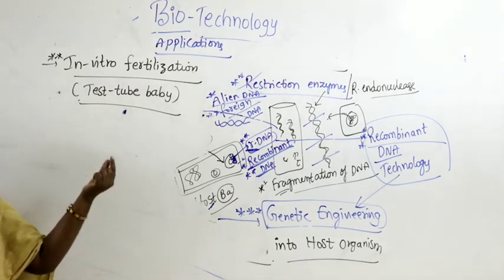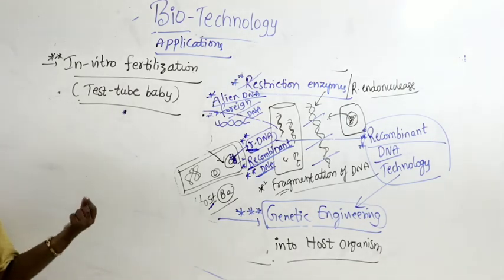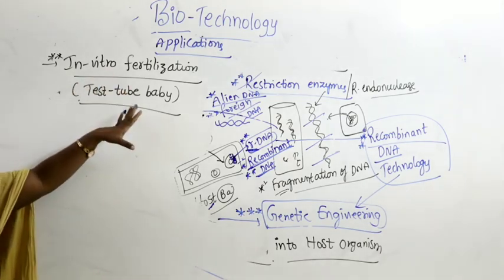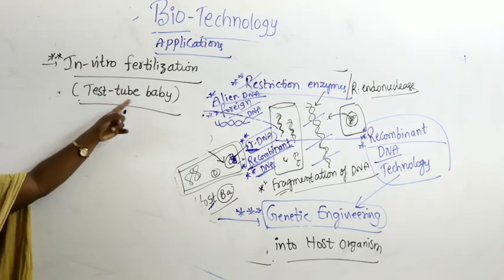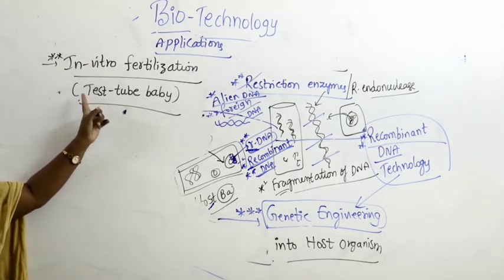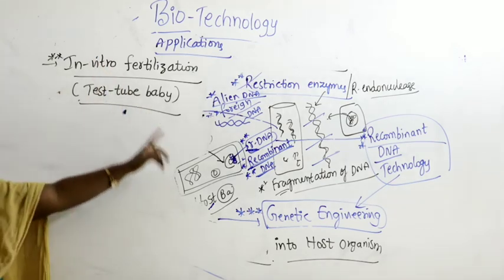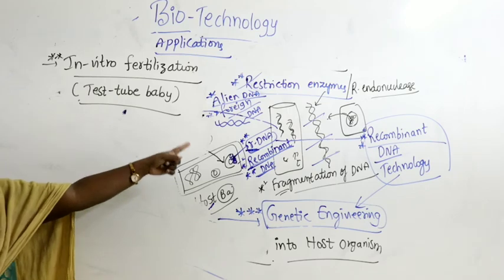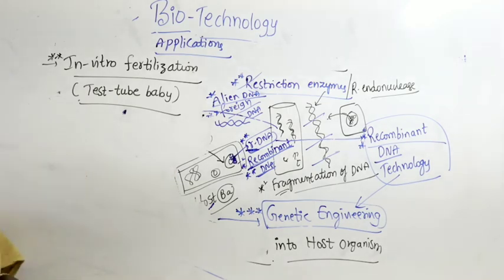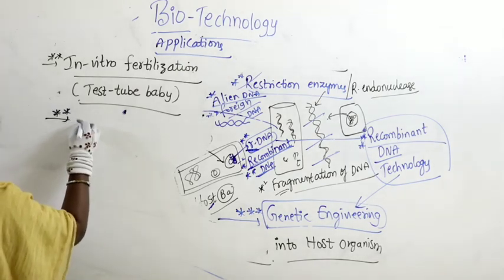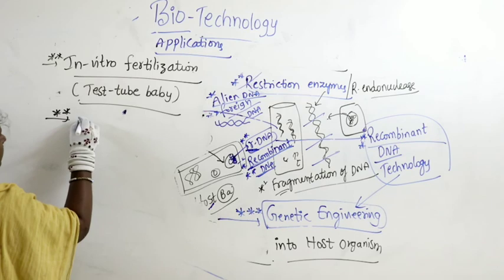In the test tube they collected the sperm, they collected the egg, and they allowed it to get fertilized, and that led to development of zygote, embryo, and finally they were able to produce the baby. So today the most familiar one, what we call test tube baby, is one of the applications of genetic engineering. For that, what is the basis? Recombinant DNA technology. Right. Apart from this, there are so many applications like gene therapy.